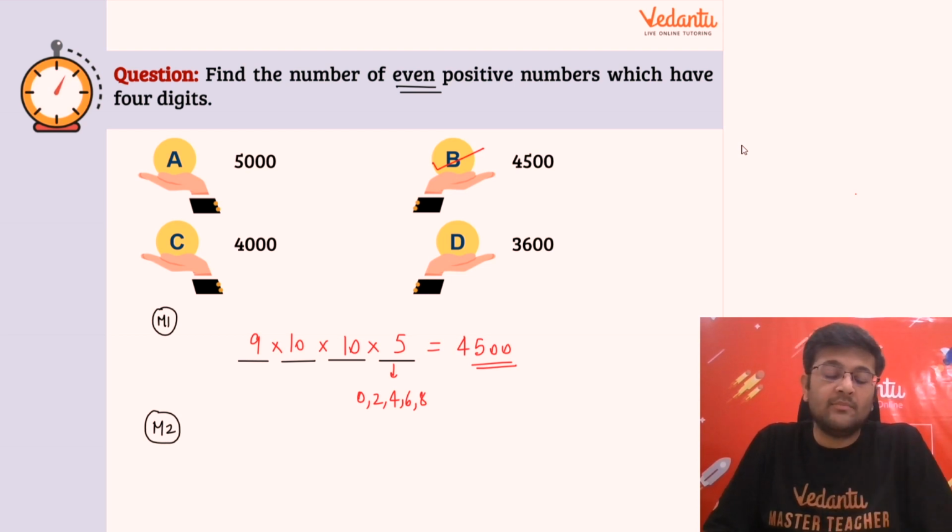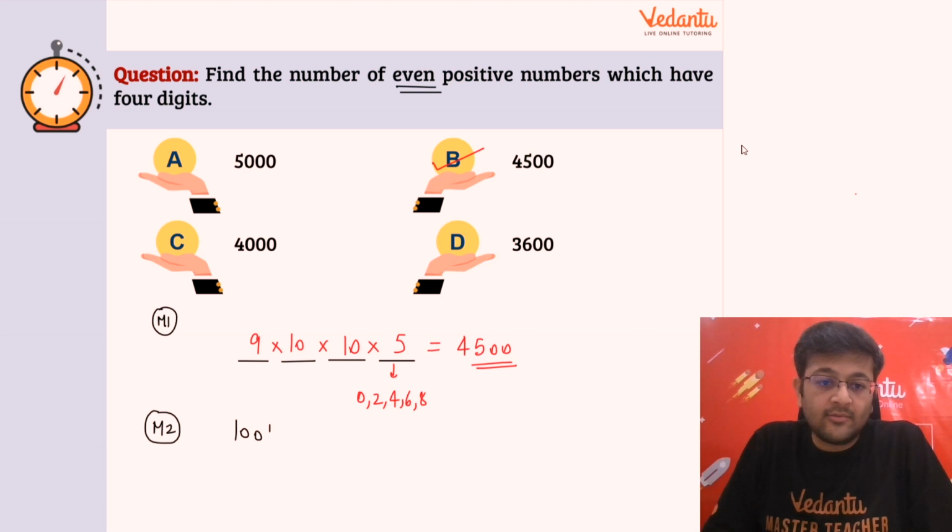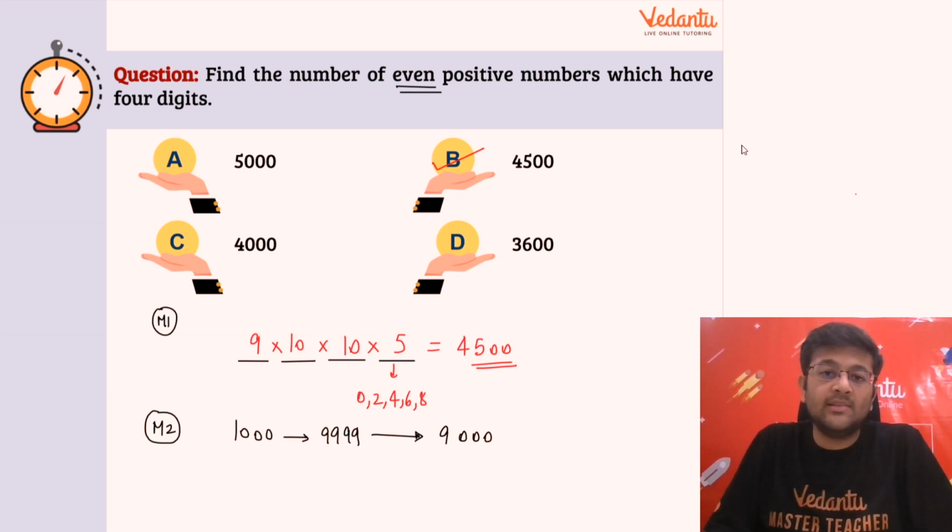See guys, 4 digit numbers. How many 4 digit numbers are there? They start from 1000 to 9999, right? So how many numbers are there? There are 9000 numbers, which are 4 digit numbers. And of course guys, out of these, half will be even, half will be odd, right?